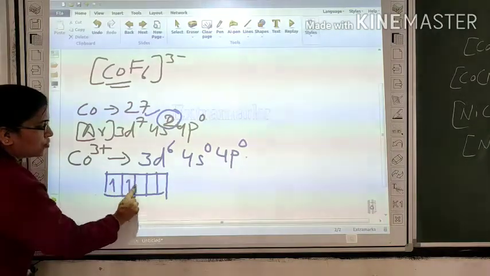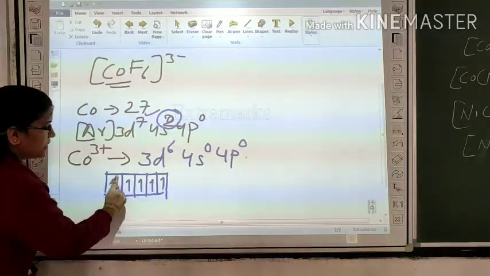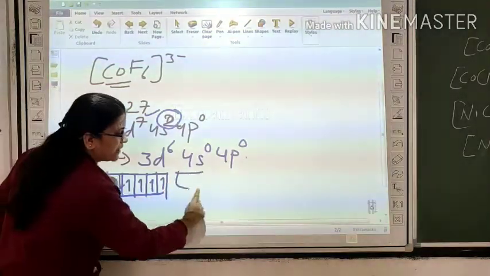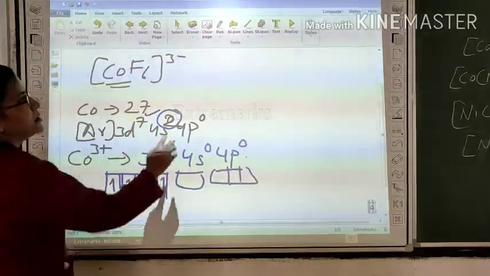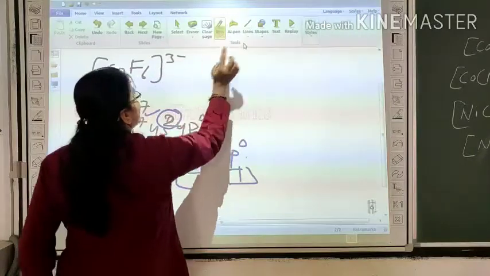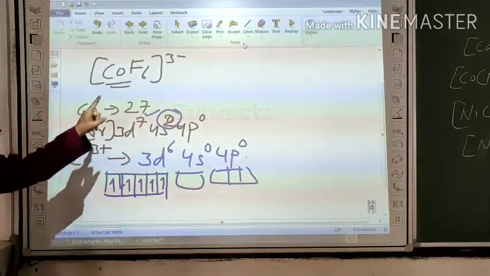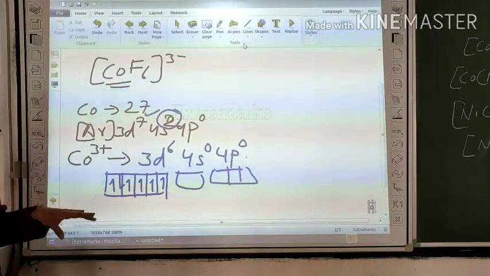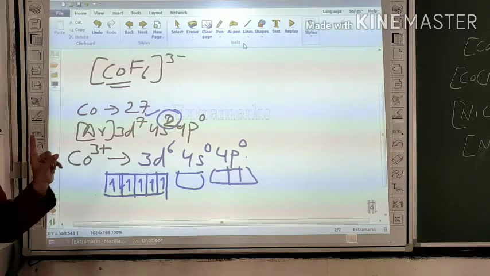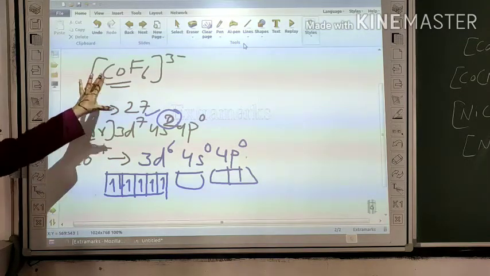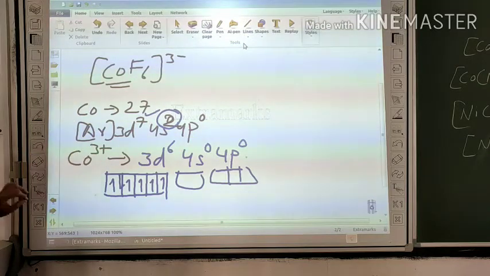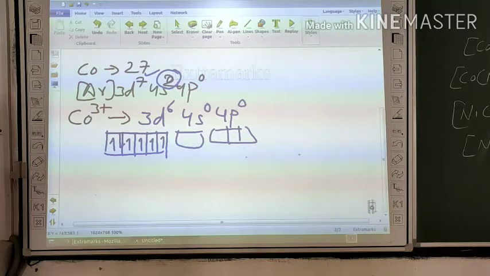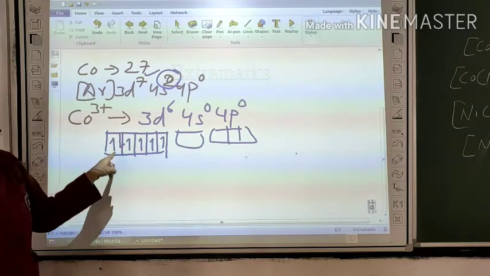1, 2, 3, 4, 5, 6. s vacant, p vacant. Now look at the ligands carefully. Here F is a weak ligand, and we said previously that if a weak ligand approaches the central metal ion, unpaired electrons remain unpaired. So the electron present in the 3d orbital remains unpaired.